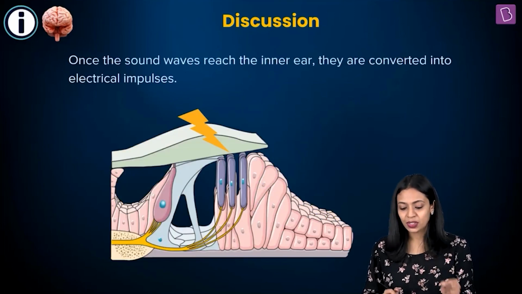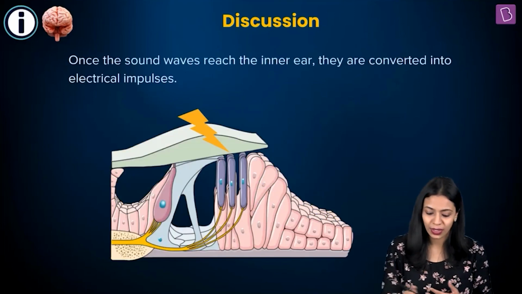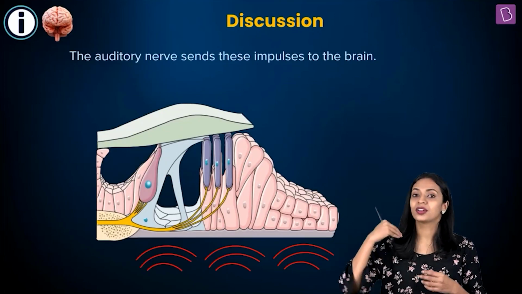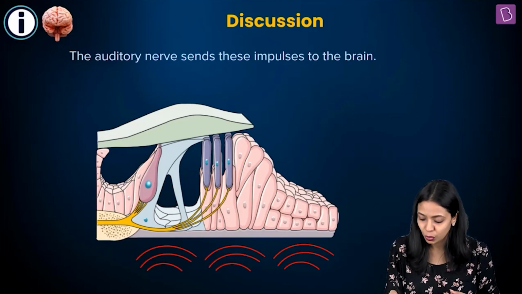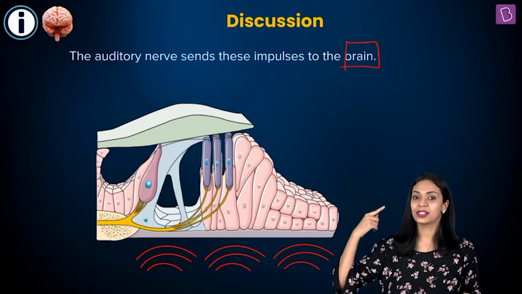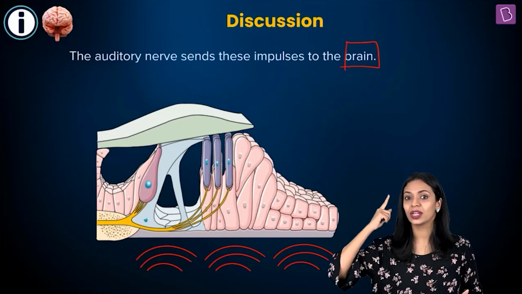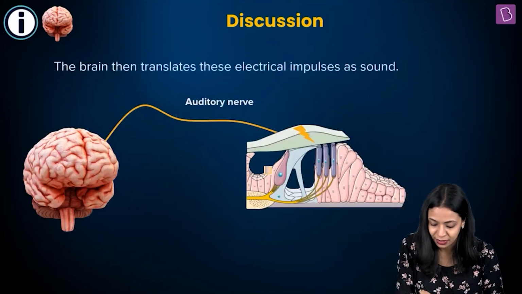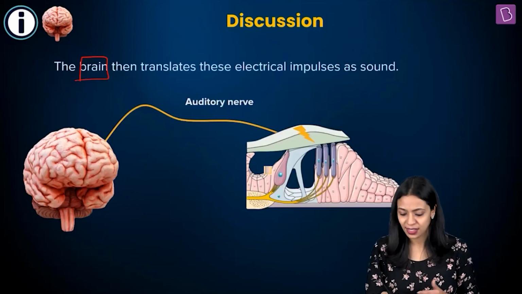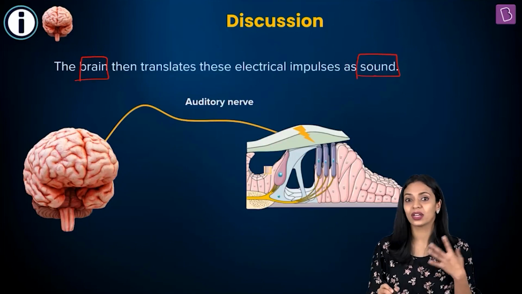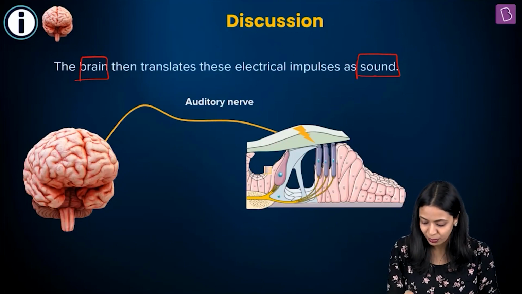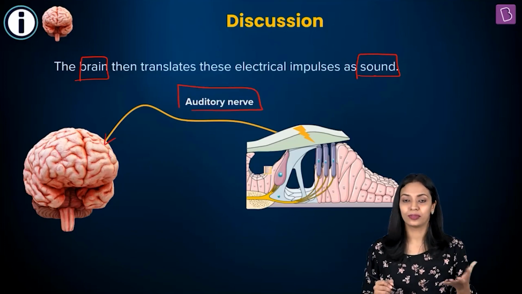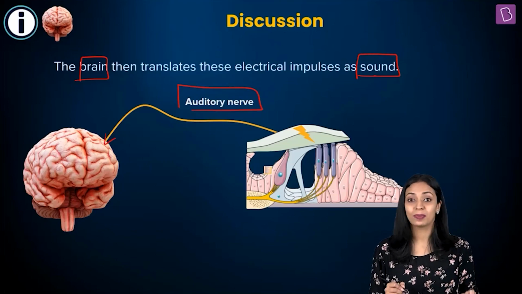Once the sound waves reach the inner ear, they are converted to electrical impulses. Okay, so these electrical impulses are traveling down the auditory nerve to the brain. So the electrical impulses that are generated in our inner ear will get transmitted through the auditory nerve to the cerebral region of our brain, and the brain will then translate these impulses as sound. Okay, so that is how we are able to hear. So this impulse will be transmitted through the auditory nerve to the cortical region of the brain or the cerebrum, and that is how we perceive sound.